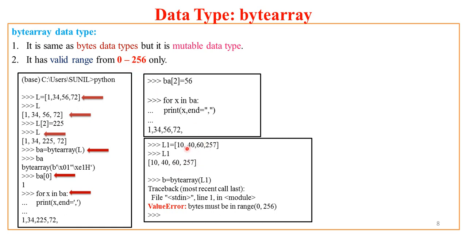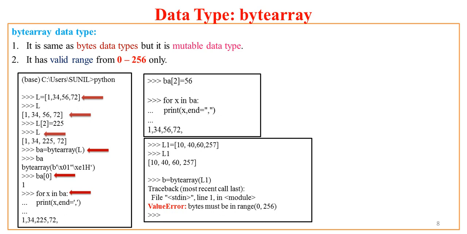Now if I create a plain list with 4 values 10, 40, 60, 257, and print the list, we get L1 printed. Using L1 if I try to create bytearray B, I get value error. Again the same error which we got in the case of the bytes data type. So do remember, that is the bytes data type and this is bytearray. It is not bytes array. So you have to remember this.